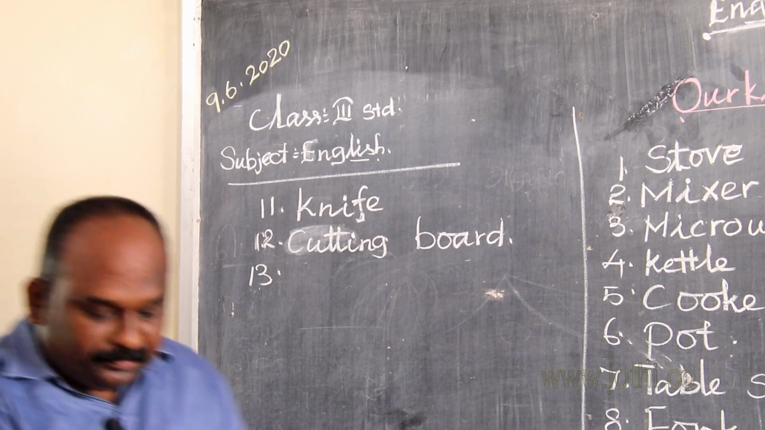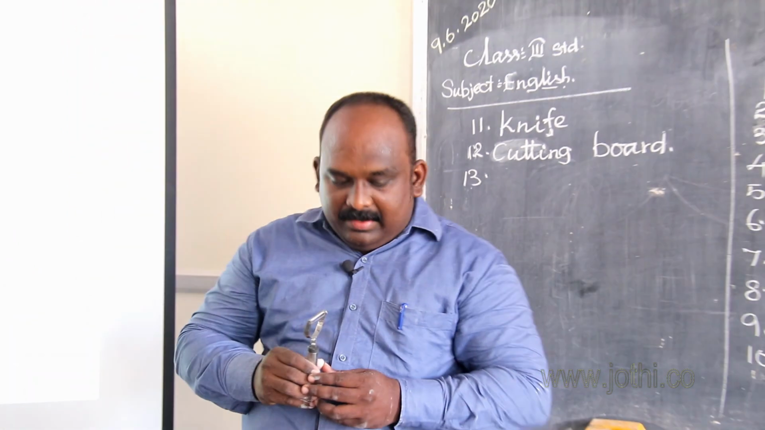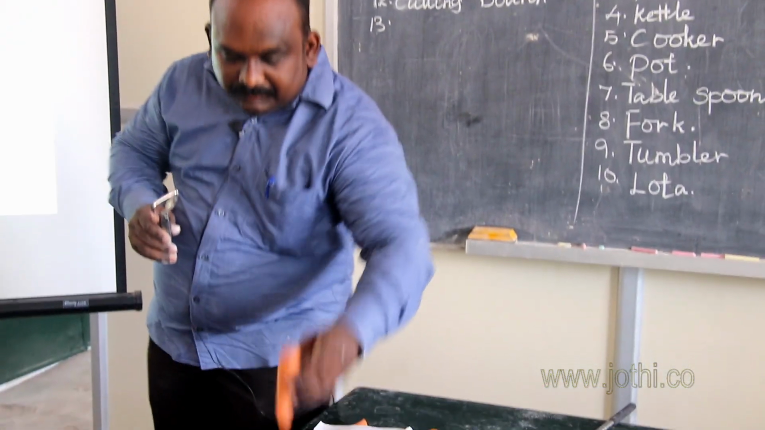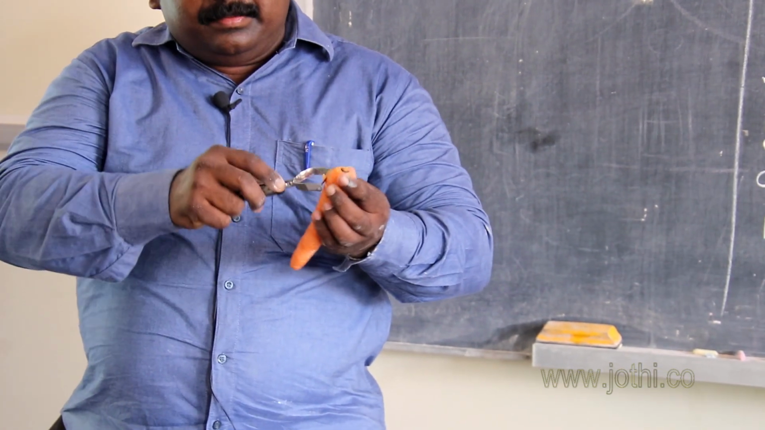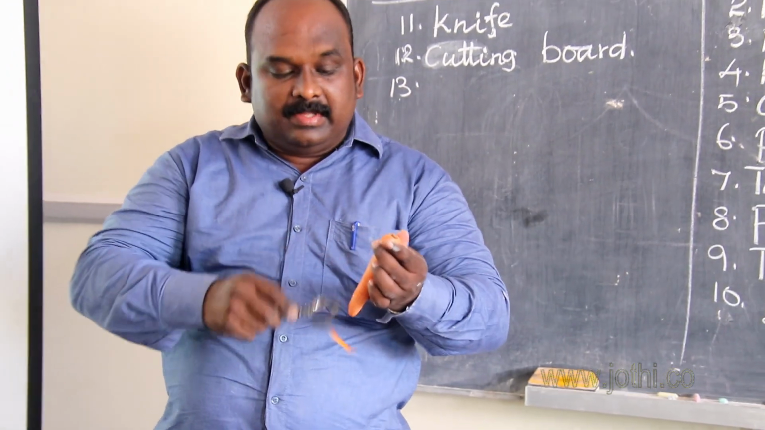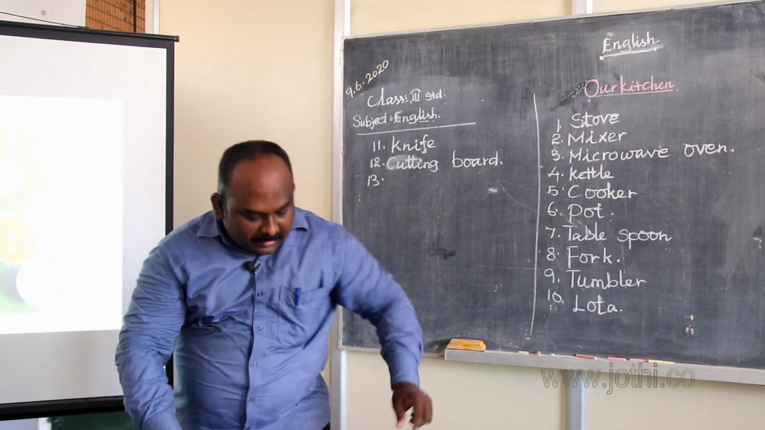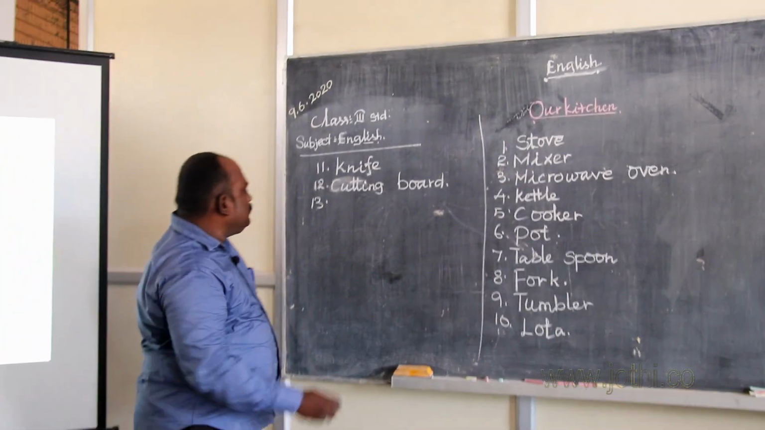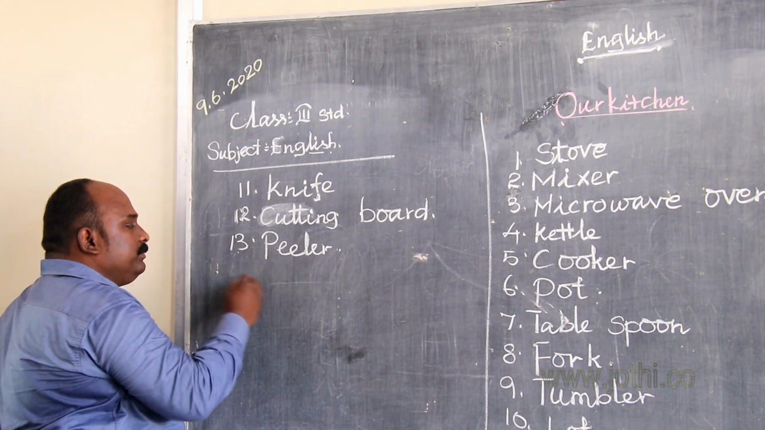The next one. Students, did you look at this? This is called peeler. It is used to peel. Peel means remove the skin of the vegetables, like this. Definitely, your mother has this in your kitchen. This is called peeler. The peeler spelling is P-E-E-L-E-R.